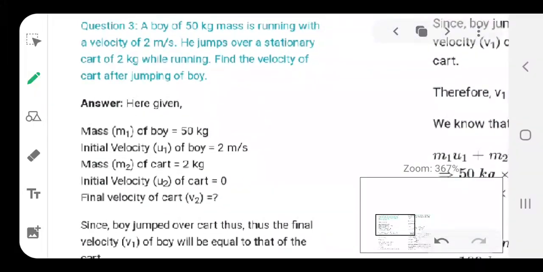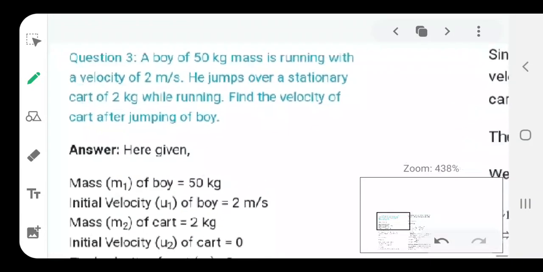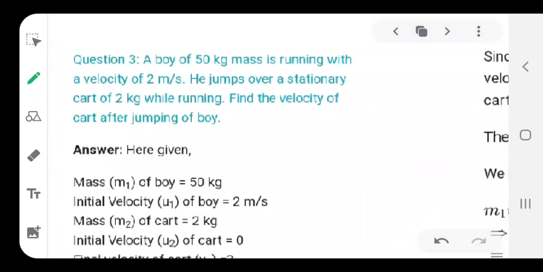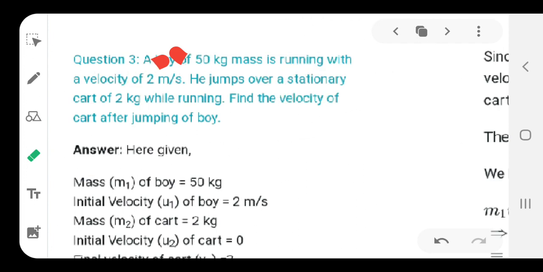Now, here you can find the things are quite interesting, because normally this is a question from your textbook also. See what the question says, that is the one question. They say that a boy of 50 kilogram mass is running with a velocity of this much, and he jumps over a stationary cart. Now, make sure the cart here is stationary. So, make sure the things are clear to you.